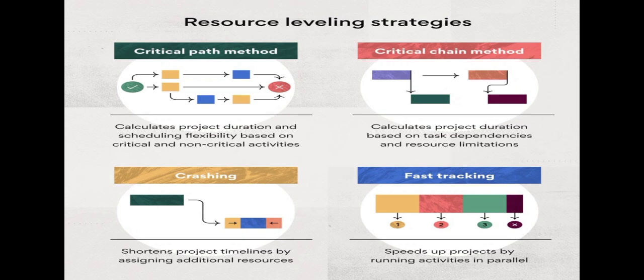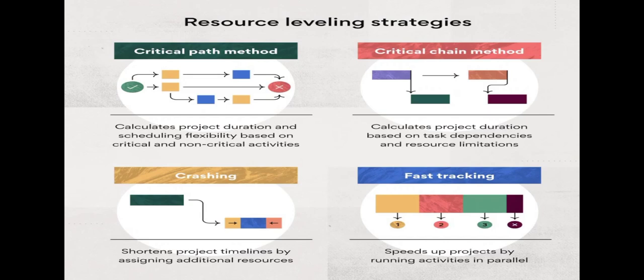And the last strategy of resource leveling is fast tracking. Fast tracking basically tells us about balancing the resources and working them in parallel. It speeds up projects by running activities in parallel. So we have the task, we have the project, and we have to work properly in a given time.